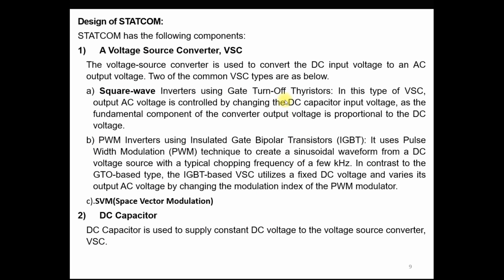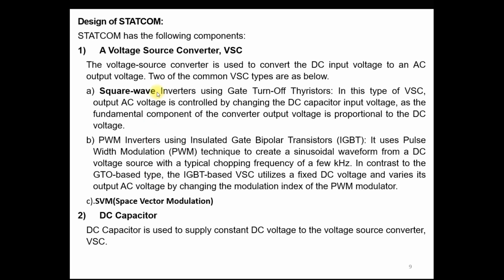Now let's understand the design of the STATCOM and the different components of this STATCOM. The first main component of the STATCOM is the voltage source converter. The voltage source converter is used to convert the DC input voltage to AC output voltage, as you already saw in the single line diagram. There are two common types of VSC we use: one is the square wave type and another is the PWM inverter type.